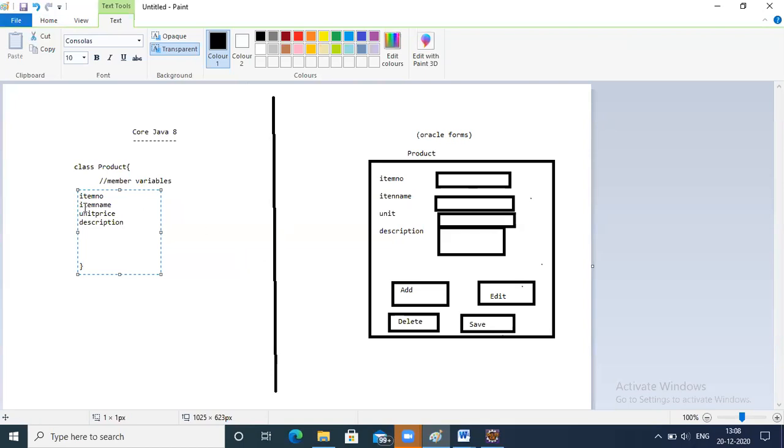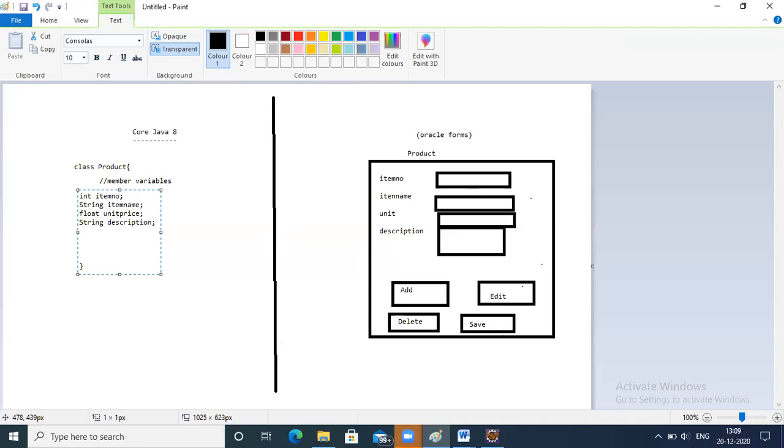Now these are called member variables. Now what type of data are you storing in item number? It is of type integer. So you have to specify the data type, integer item number, followed by a semicolon. Okay. So this is name, item name. Now name is of type string. So let us take string item name, and price is of type float. Float unit price. Description is again of type string. So string description. All right.